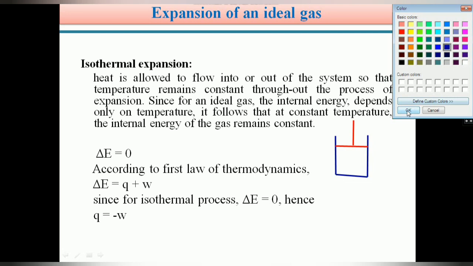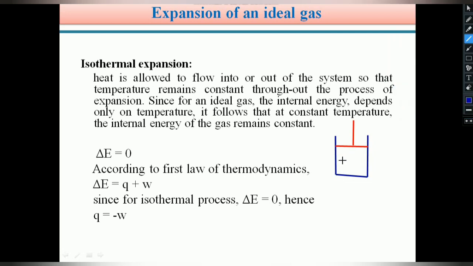Okay, students, therefore in our cylinder we can take an ideal gas. Ideal gas is our system. We are taking this ideal gas in a cylinder. So if the ideal gas is expanded, what kind of changes will take place, we can learn here.